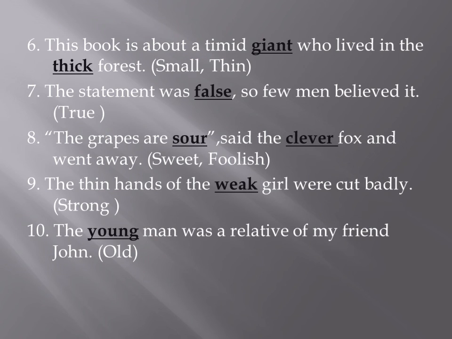Sixth, this book is about a timid giant who lived in the thick forest. Small, thin. Seventh, the statement was false, so few men believed it. True. Eighth, the grapes are sour, said the clever fox and went away. Sweet, foolish. Ninth, the thin hands of the weak girl were cut badly. Strong. Tenth, the young man was a relative of my friend John. Old.